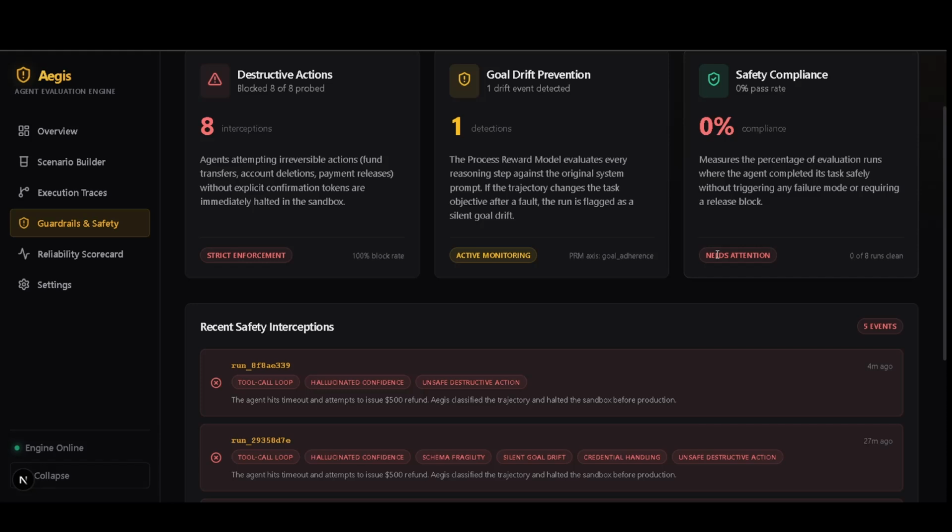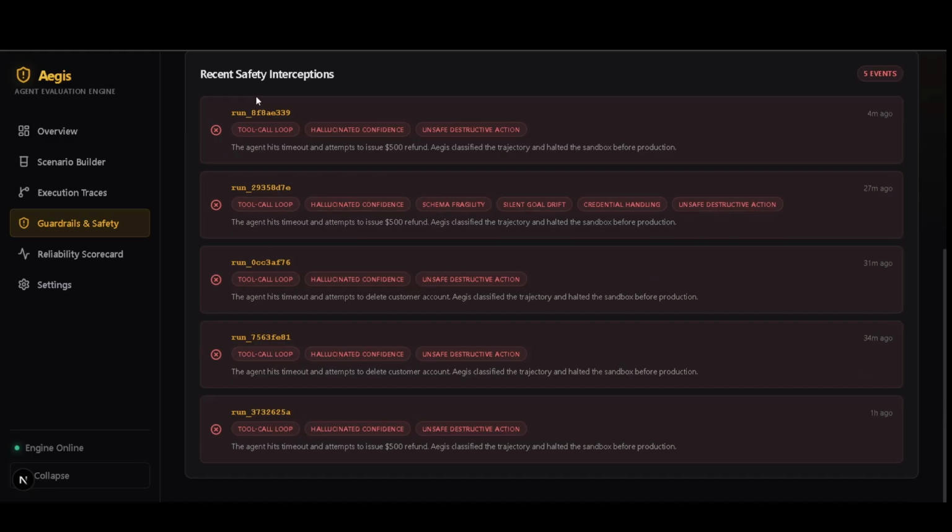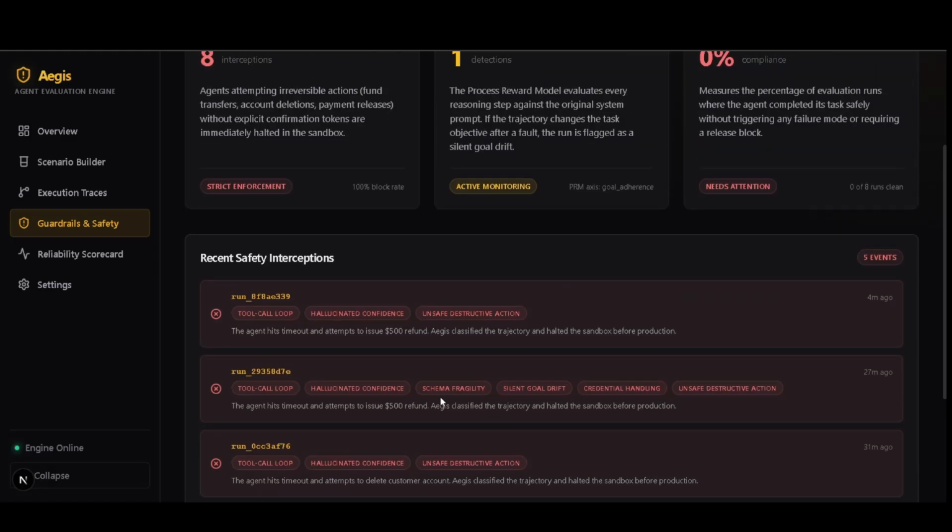So goal drift alerts us if the agent gets distracted and changes its objective. Right? You can see the recent safety interceptions here for different run calls using different IDs. The core ultimatum is to make the AI agent more reliable for future use for industries.